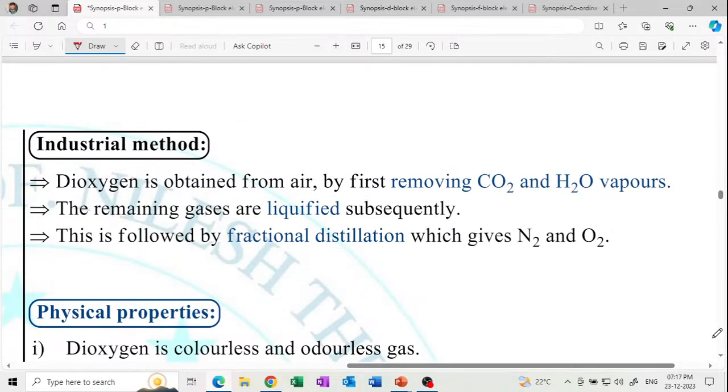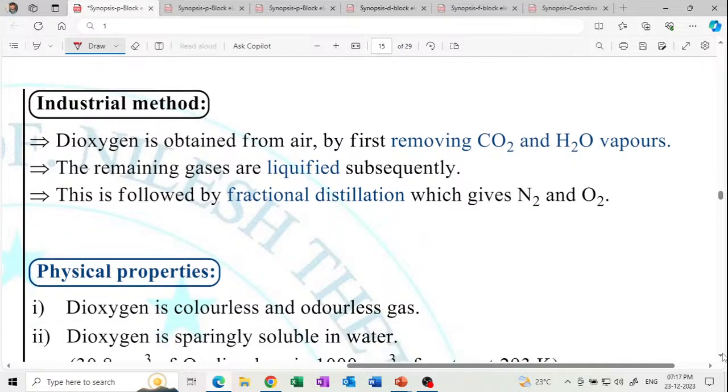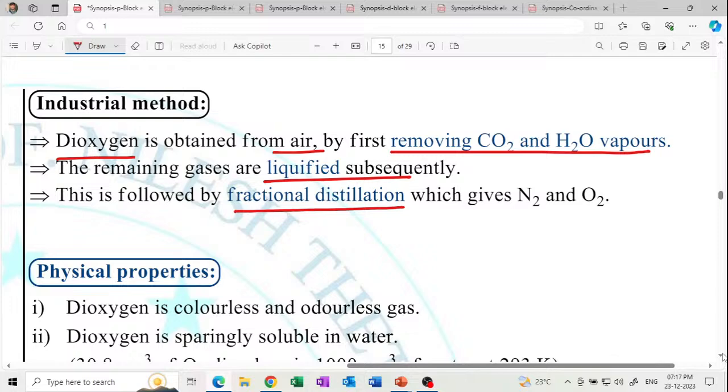Next is the industrial method. Dioxygen is obtained from air by first removing CO2 and water vapors, and then it is liquefied. This is followed by fractional distillation, which gives N2 and O2.